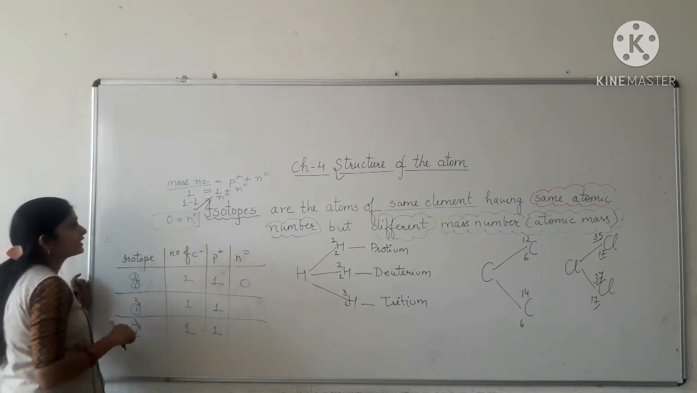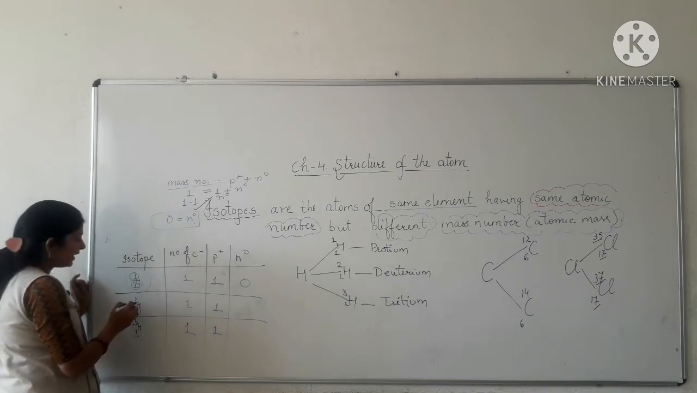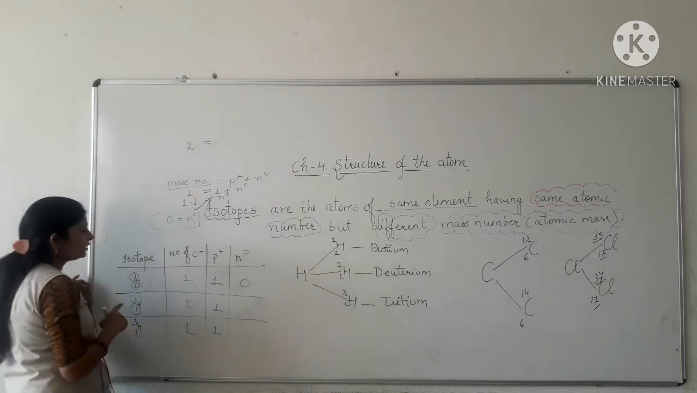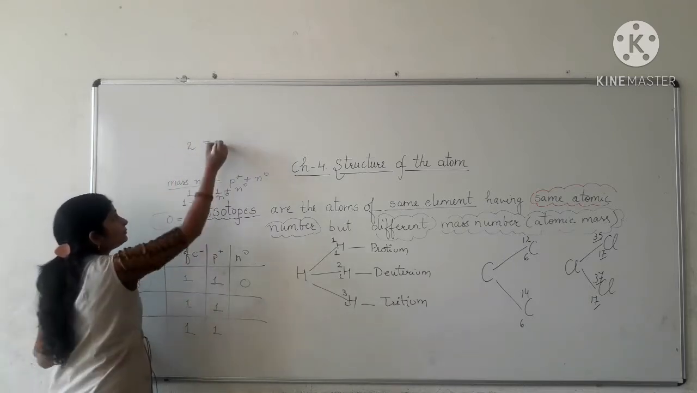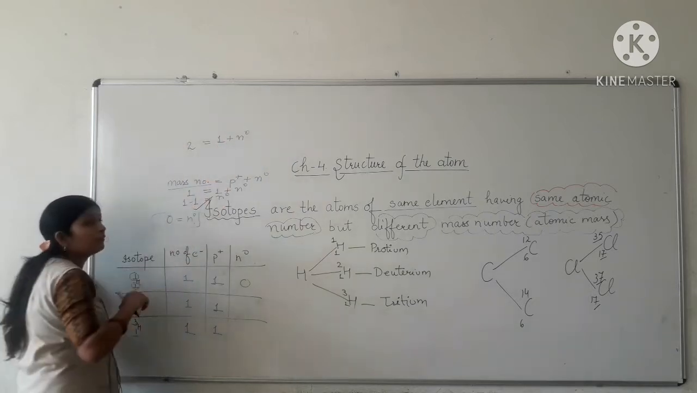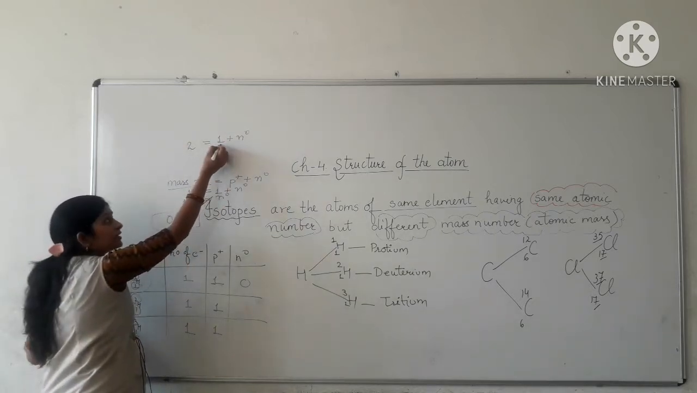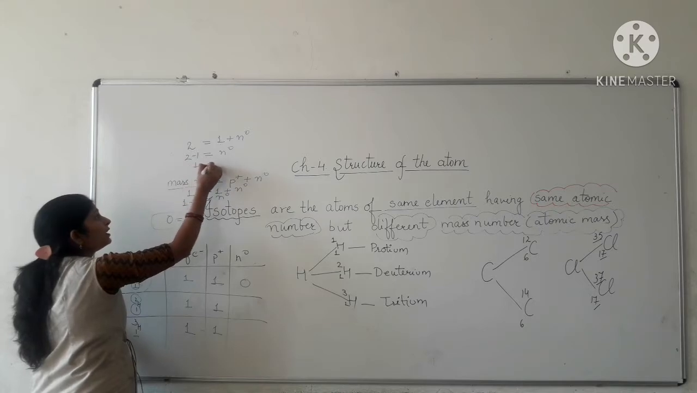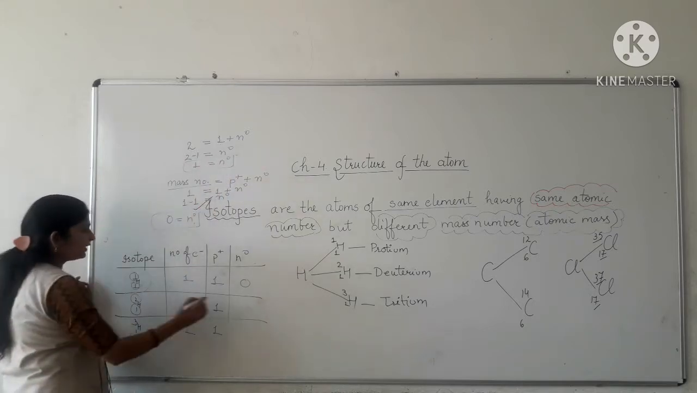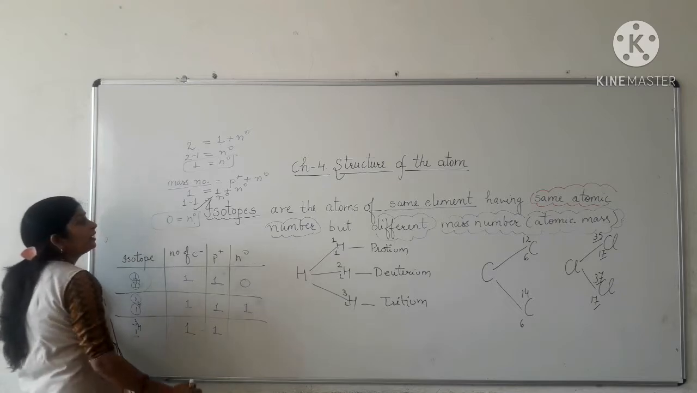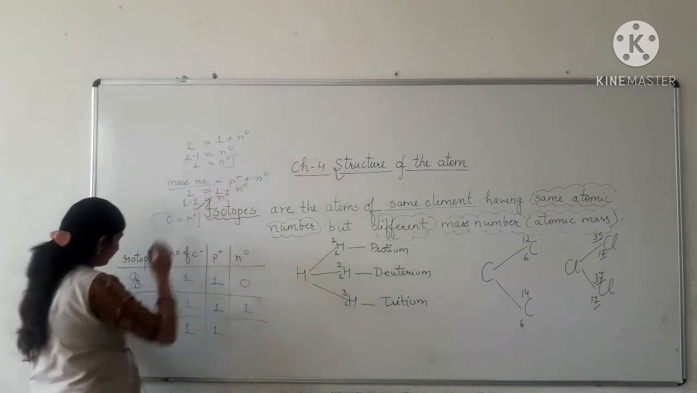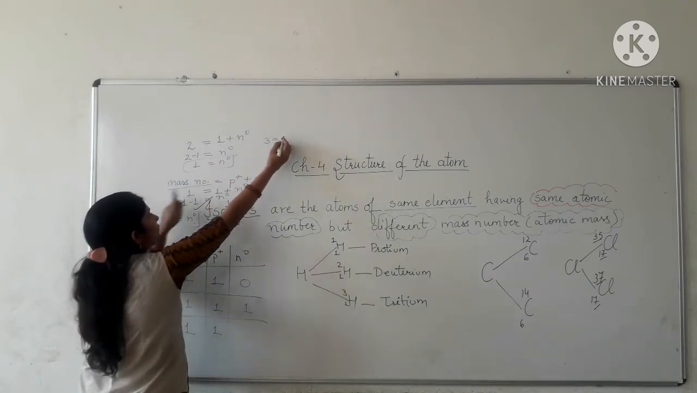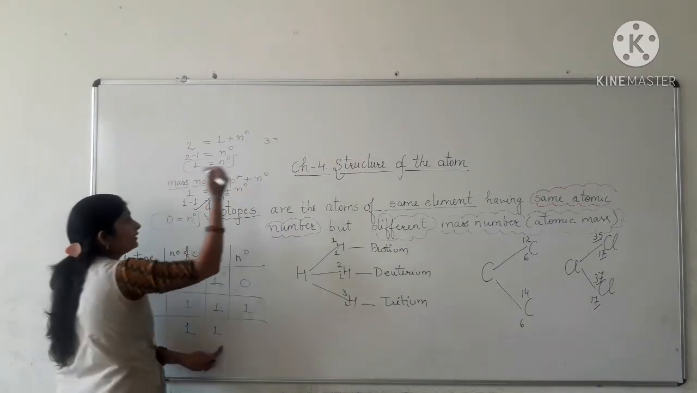Now the next case, deuterium, has mass number 2. So in place of mass number we can write 2 equals number of protons, that is 1, plus the number of neutrons, which we will find out. Transferring 1 from right to left, it will be in minus: 2 minus 1 is 1, equal to the number of neutrons. So in deuterium the number of neutrons is 1. Now the third case, tritium, has mass number 3 equal to number of protons, that is 1.